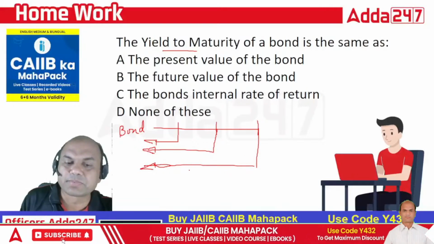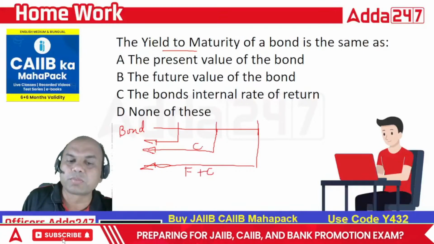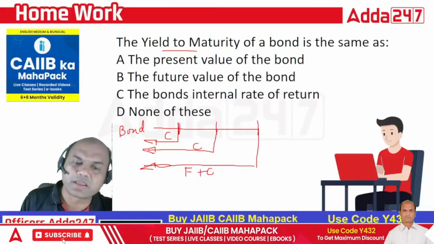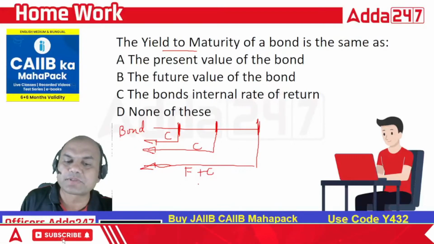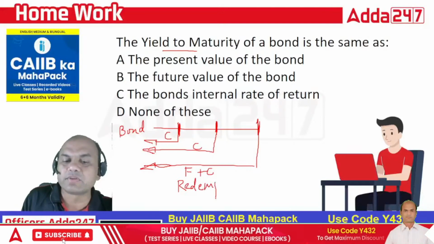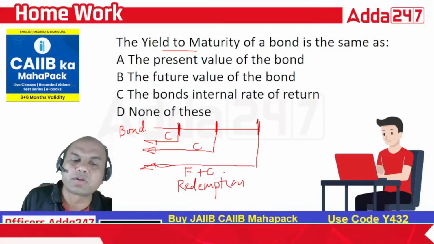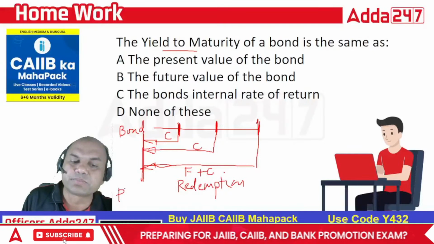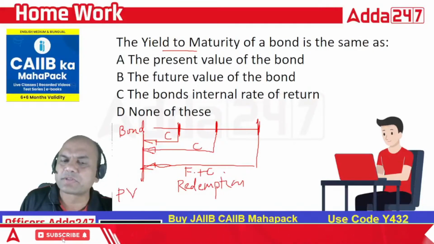Coupon, principal, face value. Face value plus coupon in the last year, only coupon in the other years, right? So what do I do? This coupon which I am getting each year, and in the last year I am getting this face value, this is known as redemption value. The complete thing is known as F plus C, redemption value. So for this amount which I am getting, I will do the calculations and bring them to present value. Find the PV of all these coupons and this redemption value.